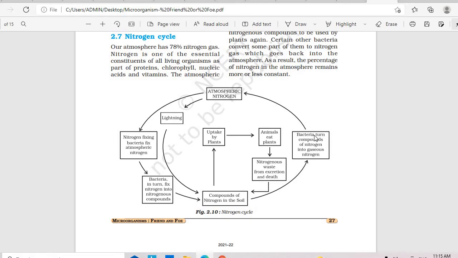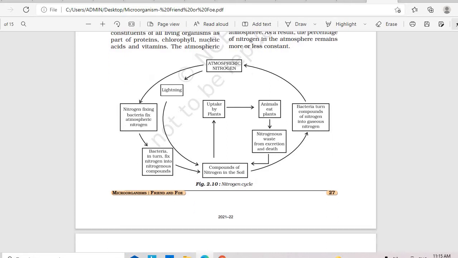Then you have certain bacteria that turn compounds of nitrogen into gaseous nitrogen. There are certain bacteria which do the reverse, converting the nitrates into atmospheric nitrogen and directly releasing it. This is how the nitrogen cycle is maintained. Yes, this is a very important concept.